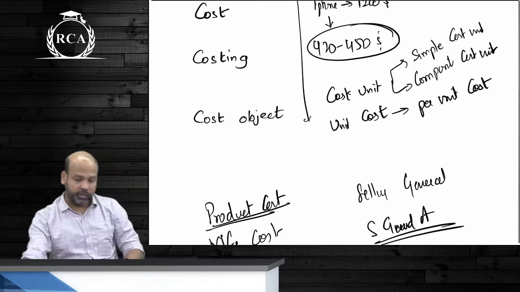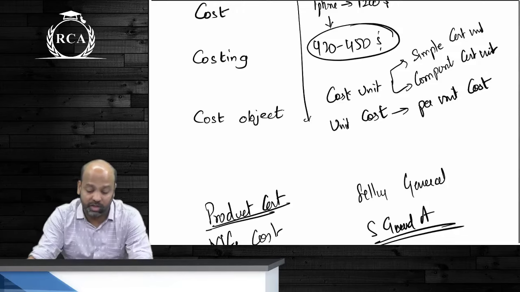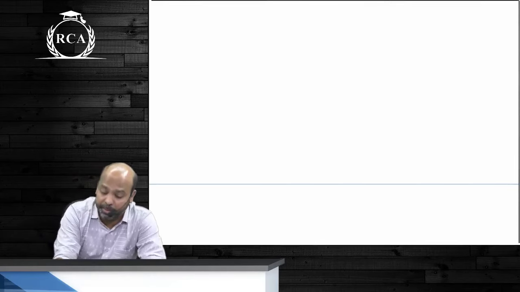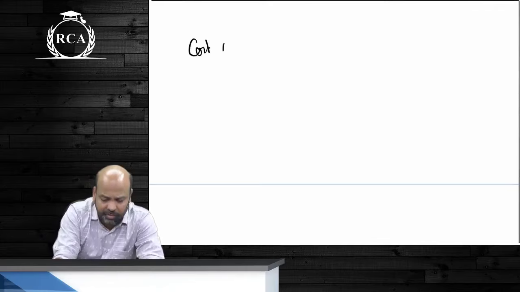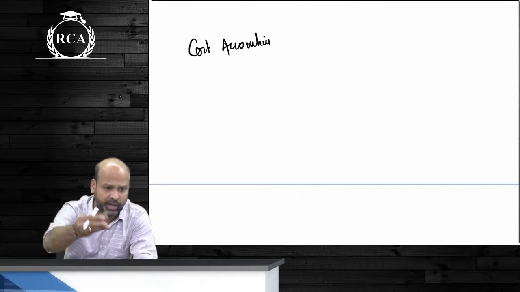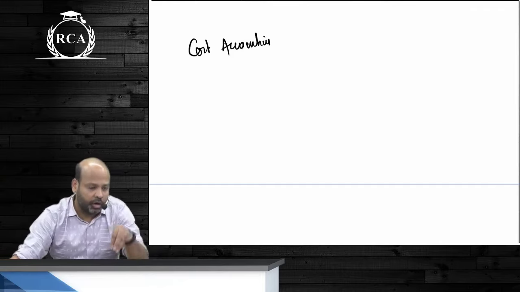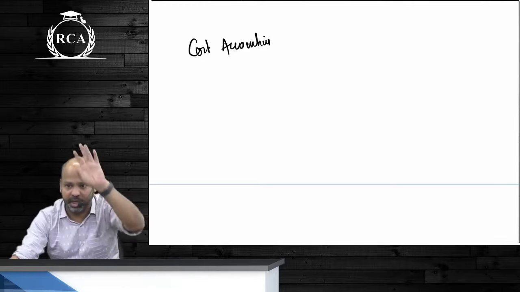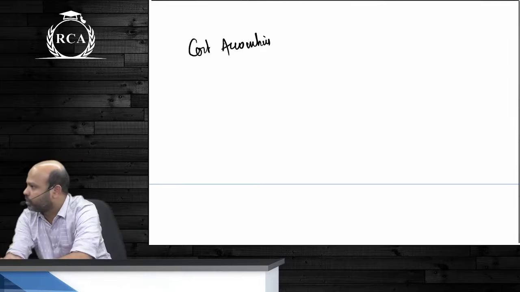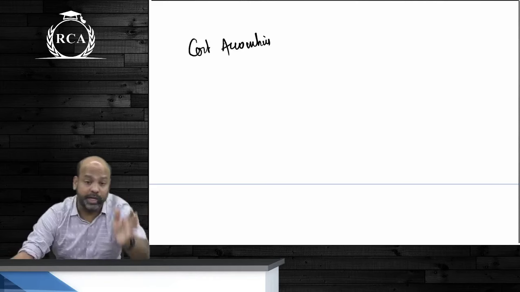I've covered what is cost, what is costing, what is cost object. I also told you what is cost accounting. It's exactly the same. There are 3 branches of accounting. I told you at the start, but I'm saying it again: it is exactly the same as the financial accounting that you have learned, except that there the objective was to maintain financial records for determining financial position. Cost accounting is also recording, classifying, summarizing, analyzing the entire data, but with the objective of ascertainment of cost, for the purpose of maintaining cost records, so that you can ascertain cost and also take decisions.